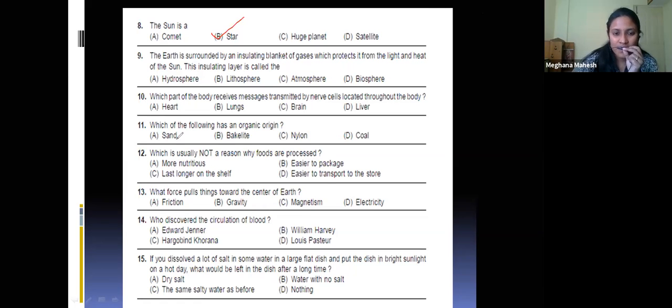Sun is the biggest star, ma'am. No, it is a medium-sized star. There are many stars bigger than the sun, and some stars are smaller than the sun. But you can see the sun is so big because it is very close to us.